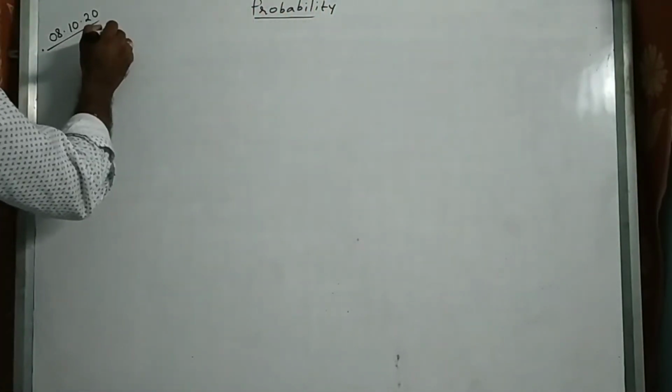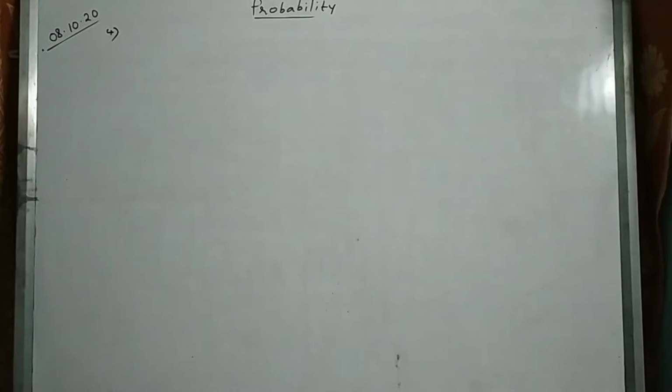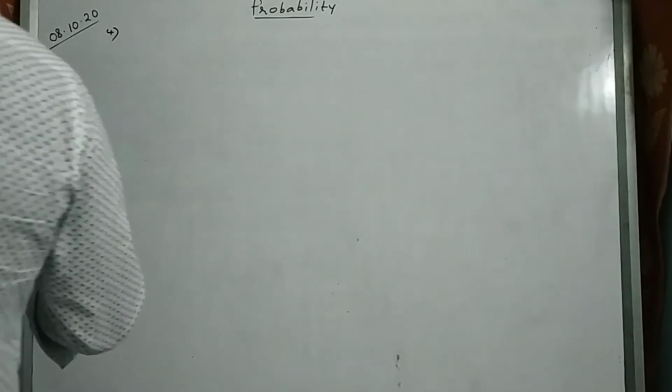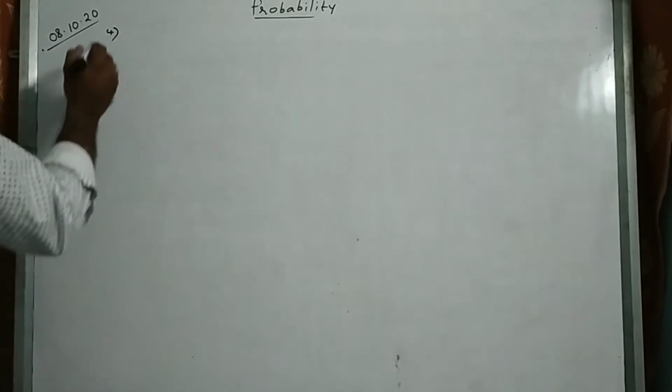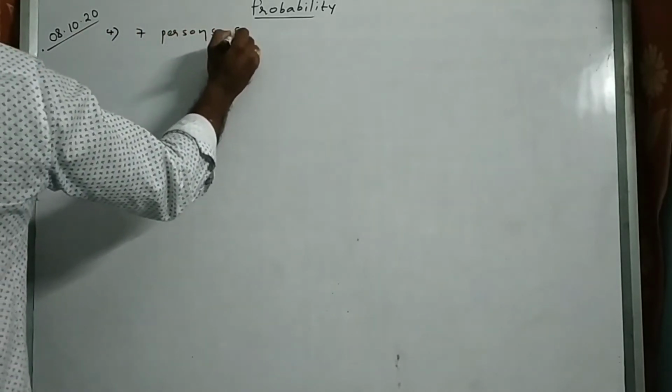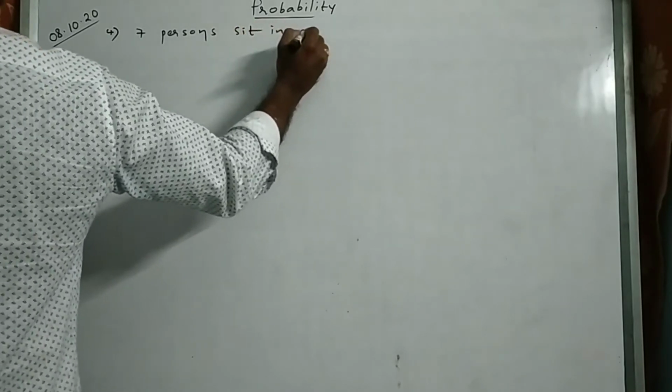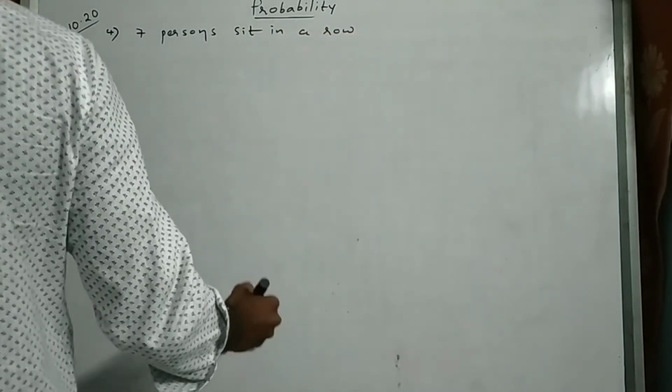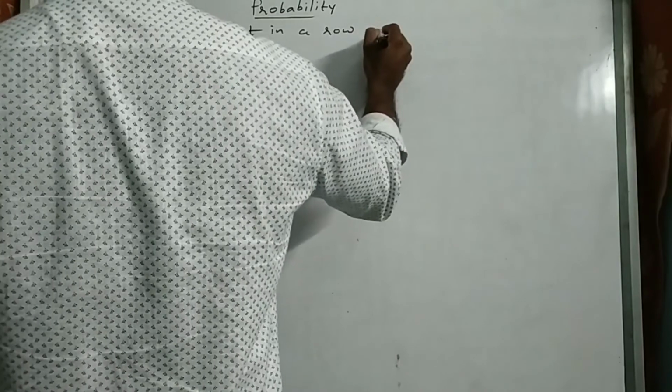See the fourth question. 7 persons sit in a row at random.